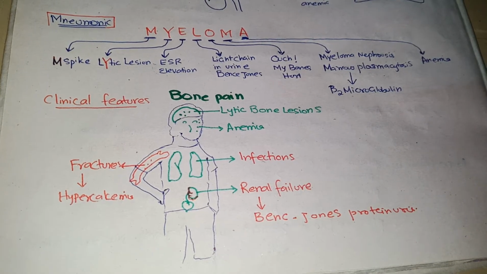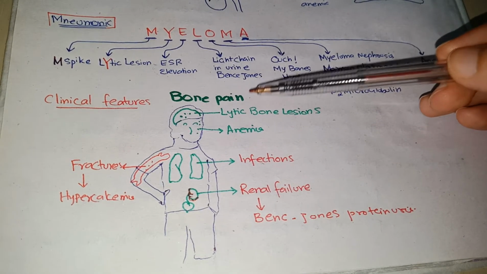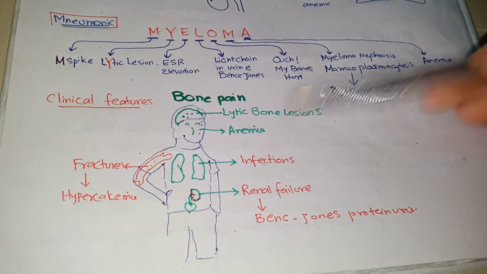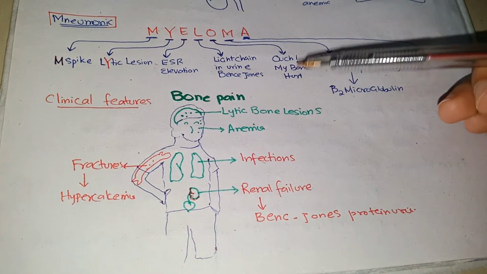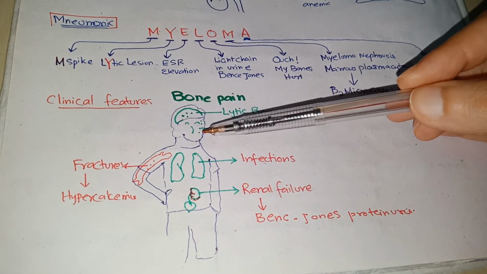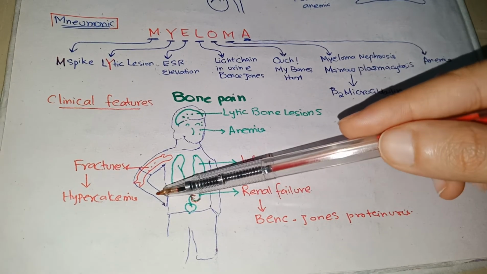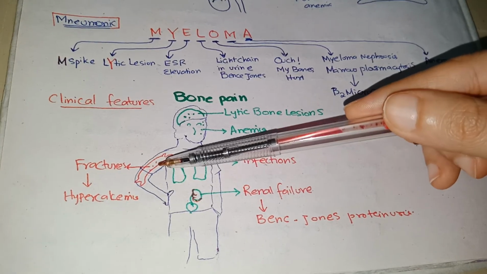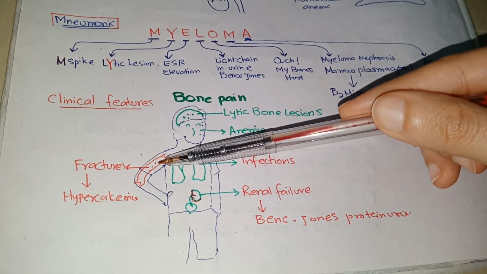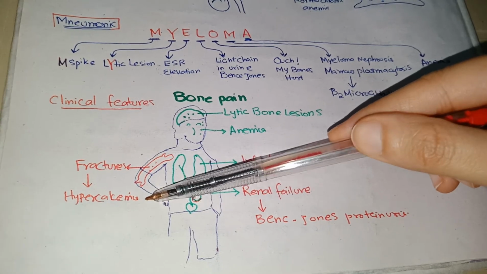Clinical features of multiple myeloma: the patient presents with bone pain. Why does bone pain happen? Because there are lytic bone lesions. And also the patient presents with anemia, and the patient is pale. And fractures of the bone cause hypercalcemia because bones are the main reservoir of calcium, and when these bones undergo destruction, calcium is released into circulation, causes hypercalcemia.